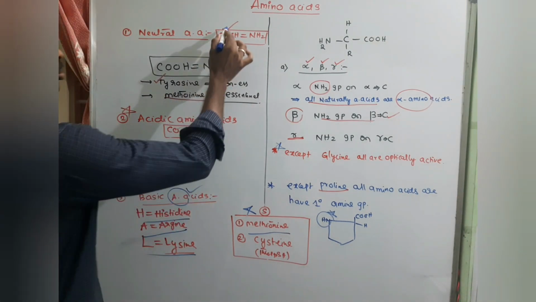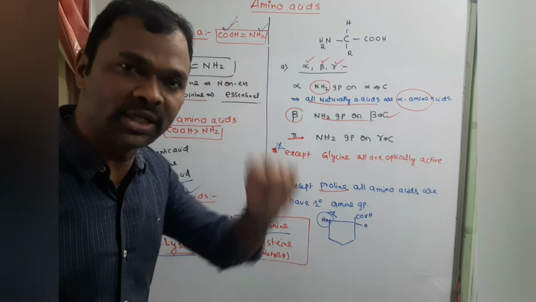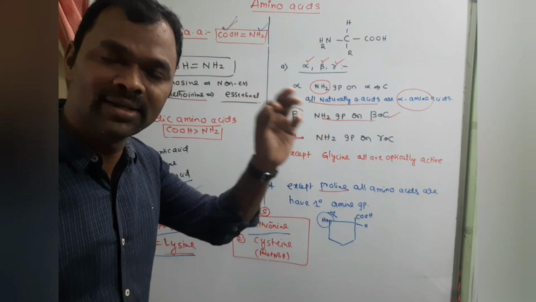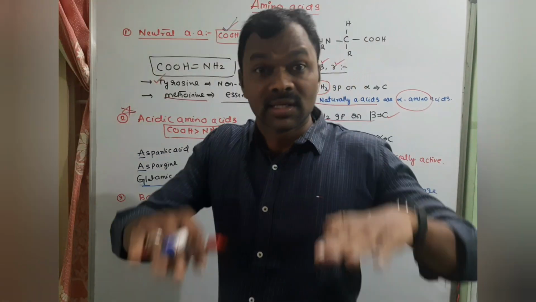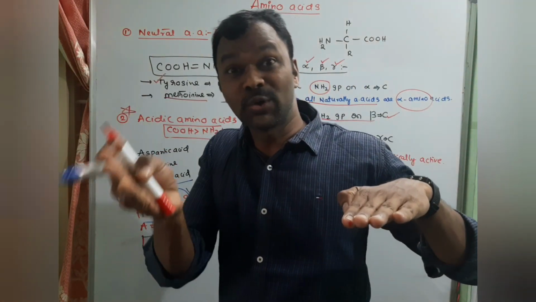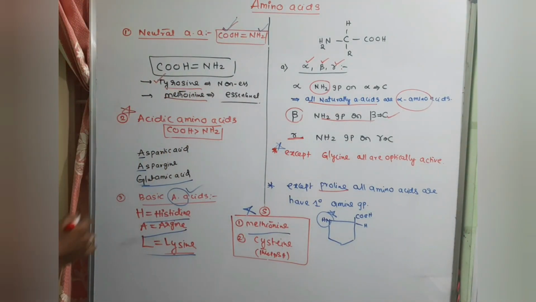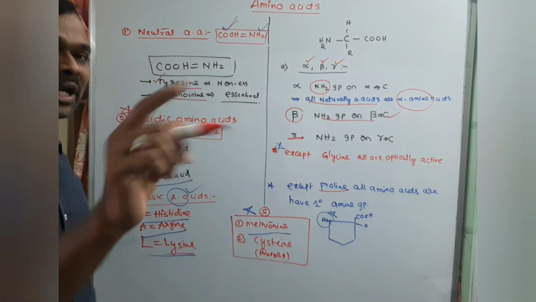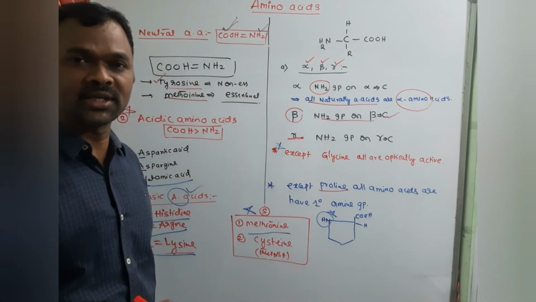The next classification is important. Based on the number of COOH groups and NH2 groups, we classify them into three types: neutral, acidic and basic. In the case of neutral, the number of COOH groups is equal to NH2 groups. Example, I am taking tyrosine, a non-essential neutral amino acid, and methionine, an essential neutral amino acid.